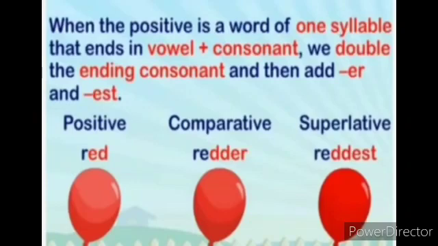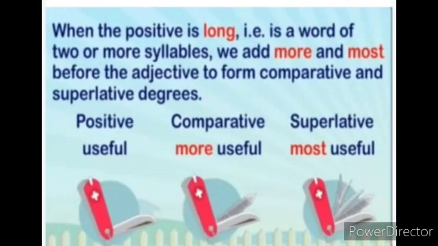And for the superlative, we add EST: REDDEST, reddest. Once again, the word given is RED, red. E is the vowel and D is the consonant. So in the positive degree, the word red is given, E is a vowel and D is a consonant, the last two letters. When it goes to the comparative form, we double the last letter: REDDER, redder. For the superlative, we add EST: REDDEST, reddest. Red, redder, reddest. Okay, I think everybody understood till now.